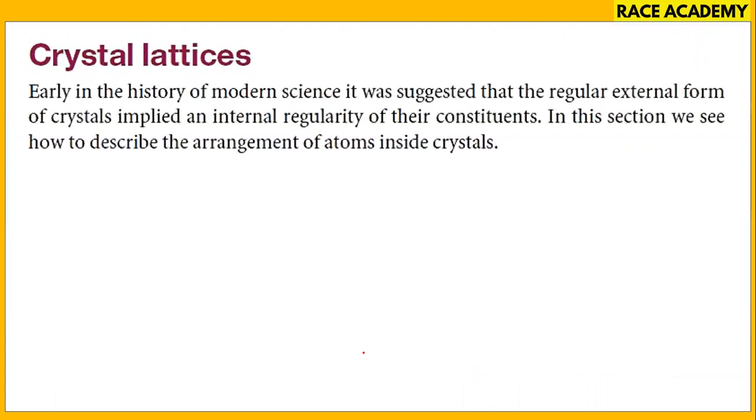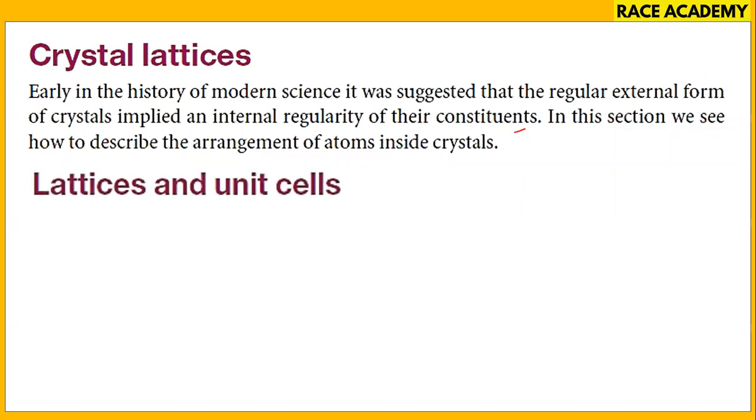Crystal lattices. Early in the history of modern science, it was suggested that the regular external form of crystals implied an internal regularity of their constituents. In this section, we'll see how to describe the arrangement of atoms inside the crystal.